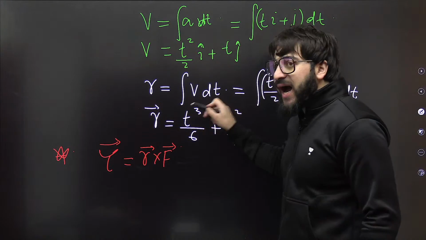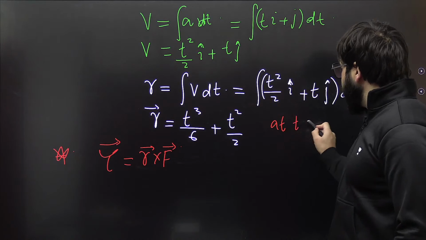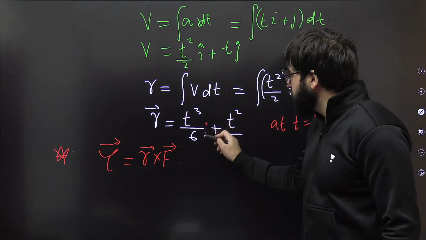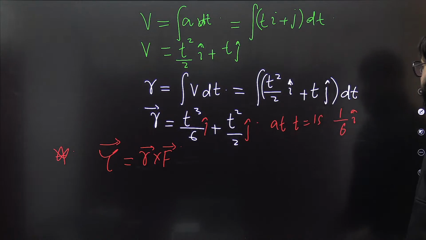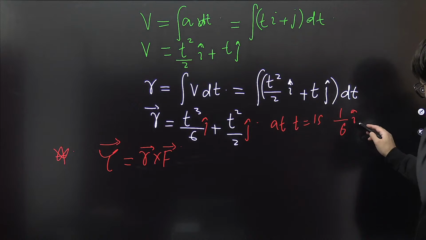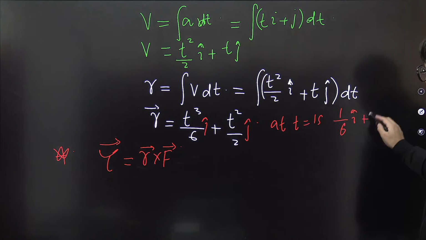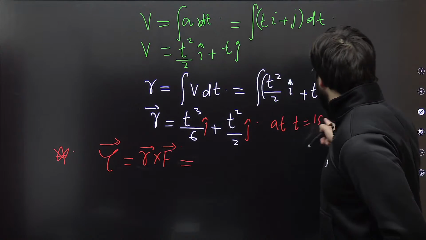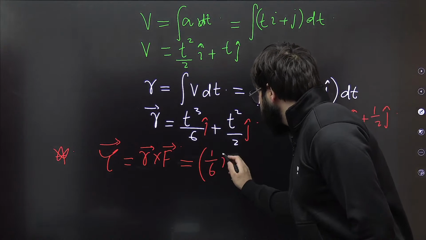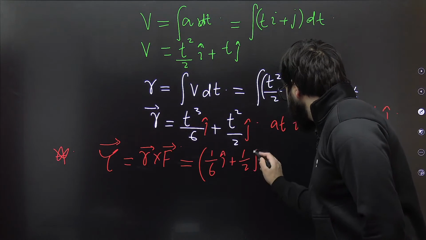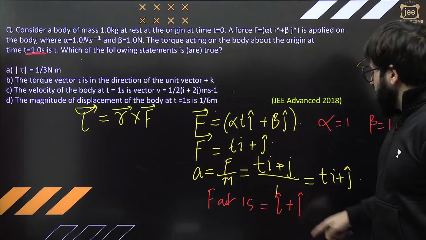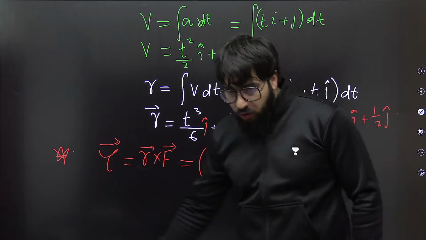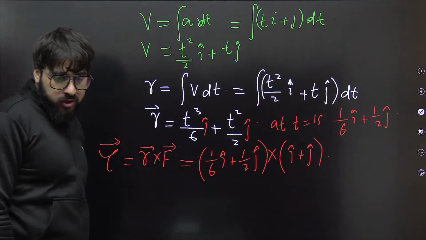And in this case, at t is equal to 1 second, can I just write this will be 1 by 6 I cap, plus 1 by 2 j cap. Just put it in this one. You will say simply, sir, what is r? 1 by 6 I cap plus 1 by 2 j cap, and this will be cross force I plus j simply. Now go for the cross product, that's all.